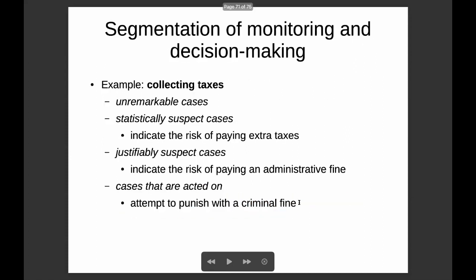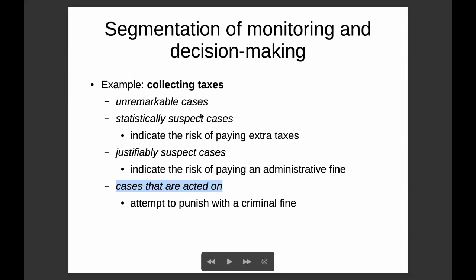Another strategic point of decision is the segmentation of monitoring and decision-making tasks in clusters of similar types of decisions. For instance, if you are the tax administration and you have to collect taxes, it is useful to divide the unremarkable cases from the statistical suspect cases, the justifiably suspect cases, because for instance they may hint to a potential fraud, and cases that are to be acted upon, because they do express a tax fraud.